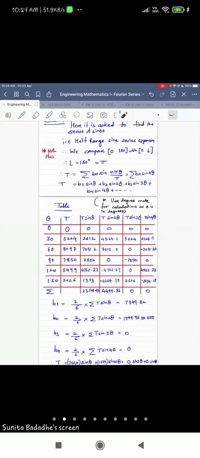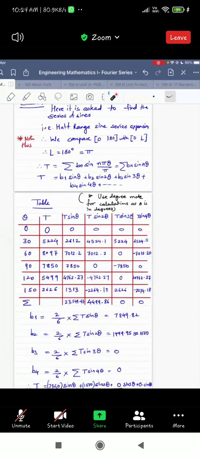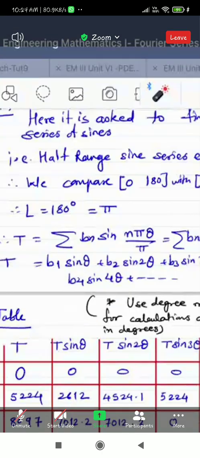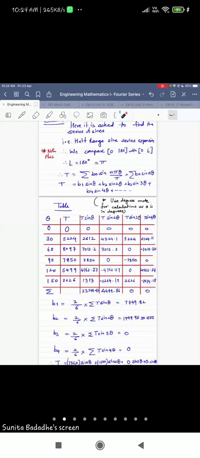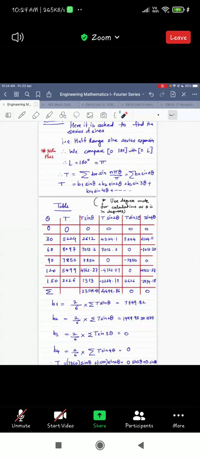If you are unable to find the table using my technique, then you can find each and every value, but it will take more time. That's why it is advisable to use the shortcut technique on calculator.